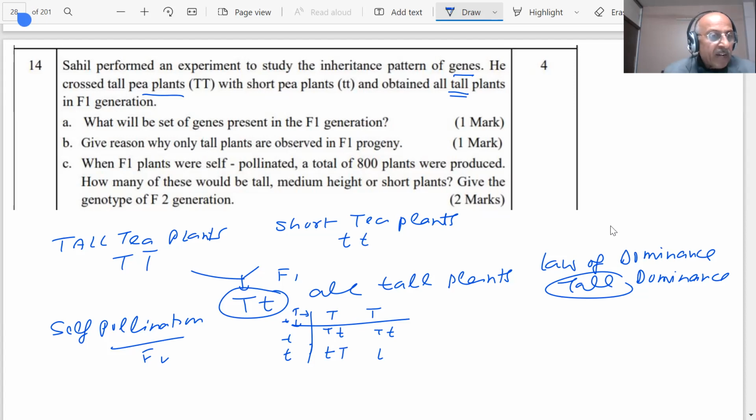A total of 800 plants are there. Then what will be the result when 800 plants are there? In this case, there are two different gametes. So what you are getting, students, let me make it clearer in a table. Let me make that table clearer for you, students.